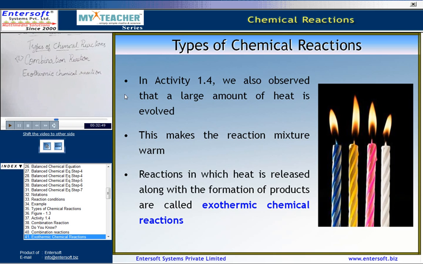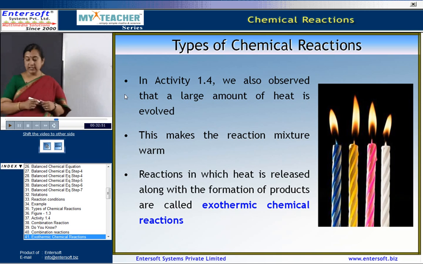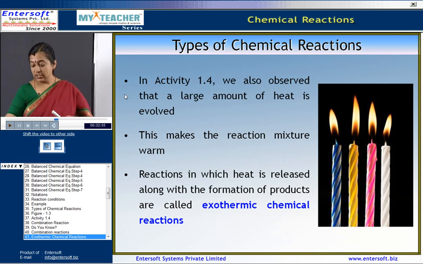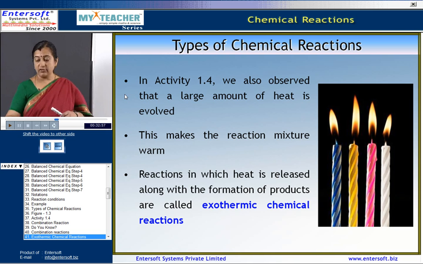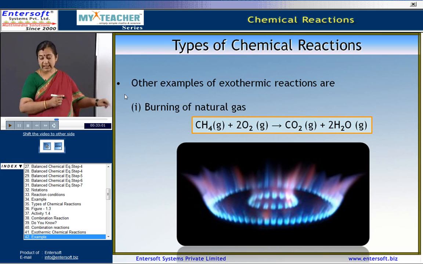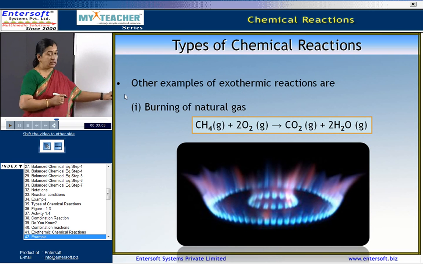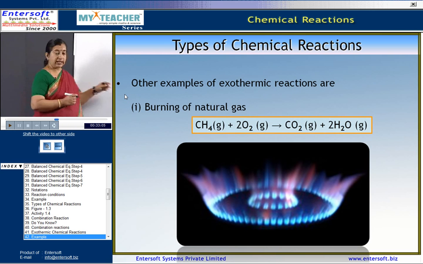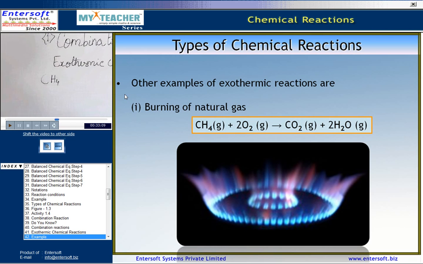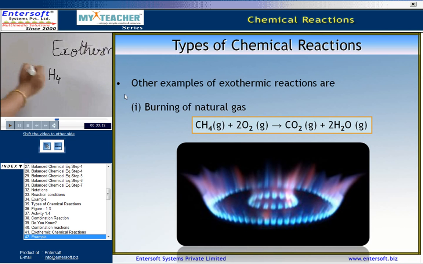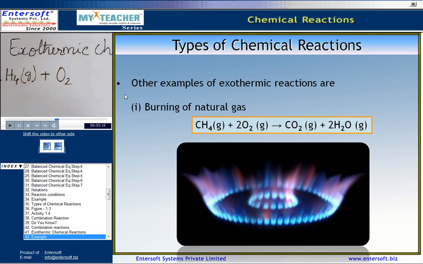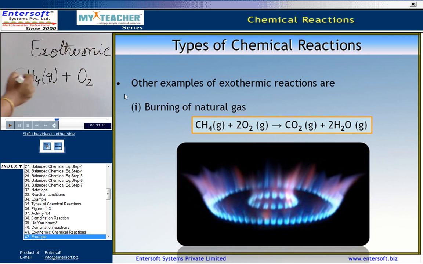When two or more substances combine to form a single product, then we call them combination reactions. Some more examples of exothermic reactions are burning of natural gas. CH4, which is in the gaseous form, burns with oxygen, which is again in the gaseous form.